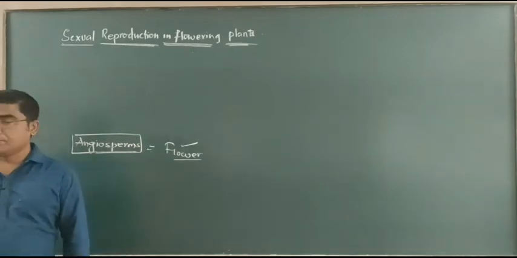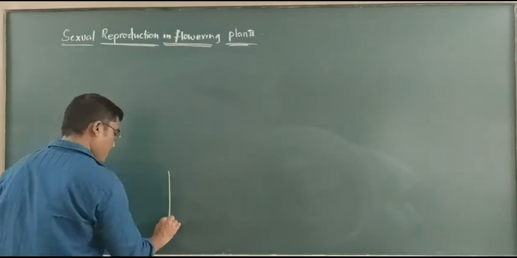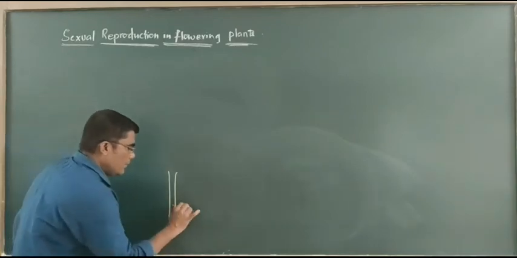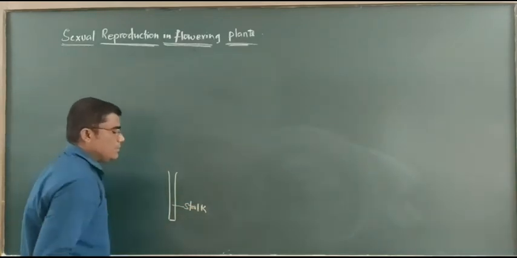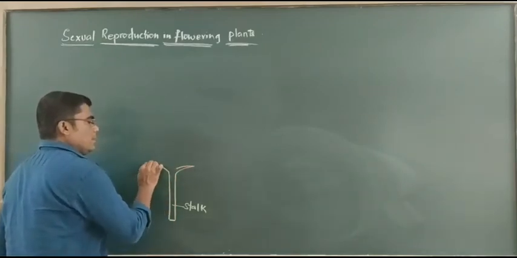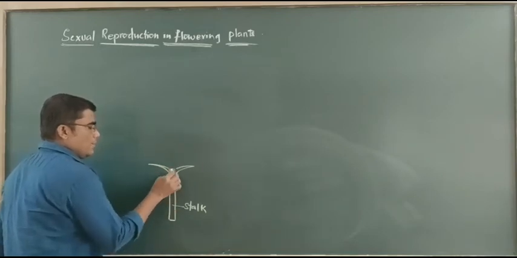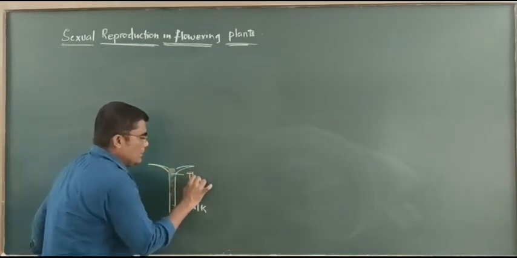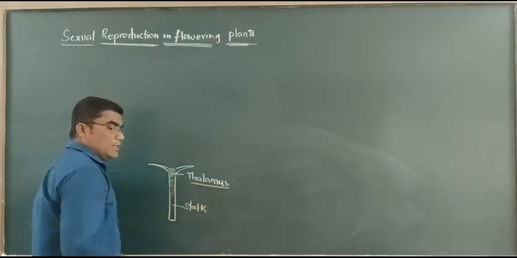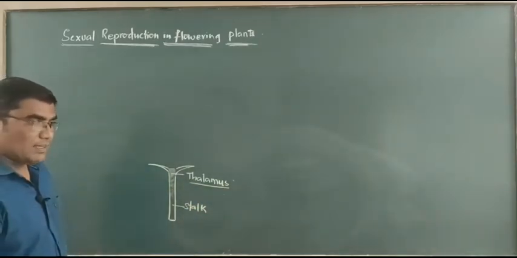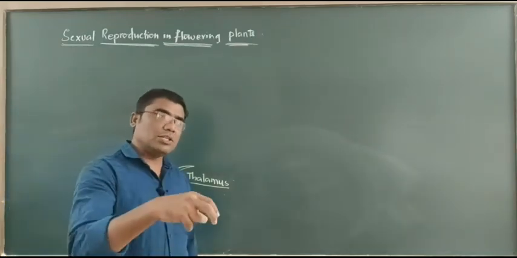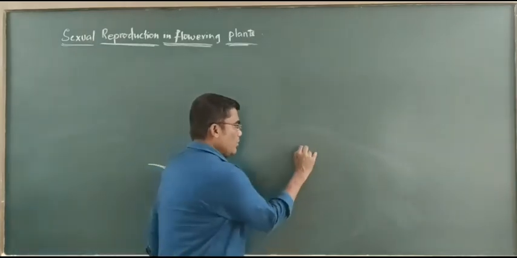Okay, when we observe a typical flower, here this is the stalk of the flower, nothing but the pedicel. The upper part of this pedicel, I am talking about this area, is called the thalamus. This thalamus forms the stage or platform for the attachment, for the insertion of floral parts.